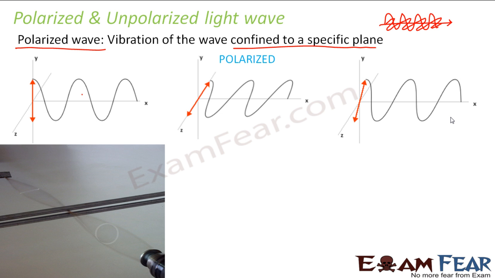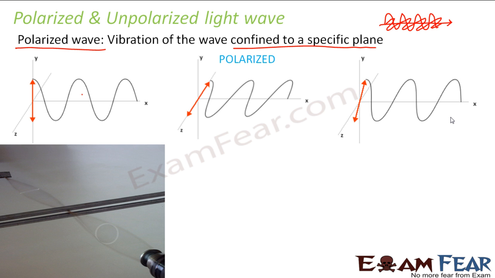Please visualize it like this. Let us suppose you have a rod. That rod represents the axis or the direction of propagation. Now the displacement or the vibration of the wave can take place vertically, perpendicular to it. It can take place slightly inclined, in a plane perpendicular to the direction of propagation. So it can take place in any possible direction. This is known as a polarized wave.